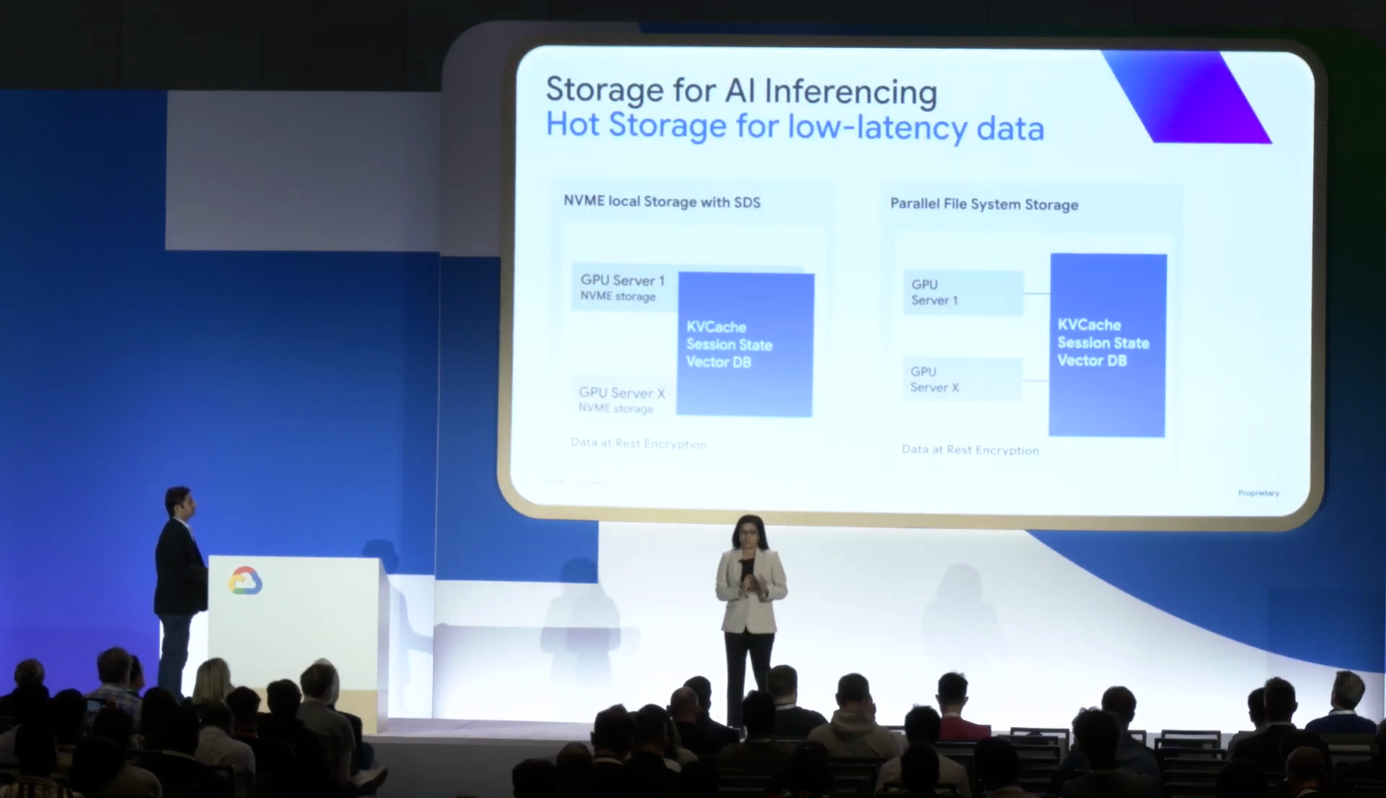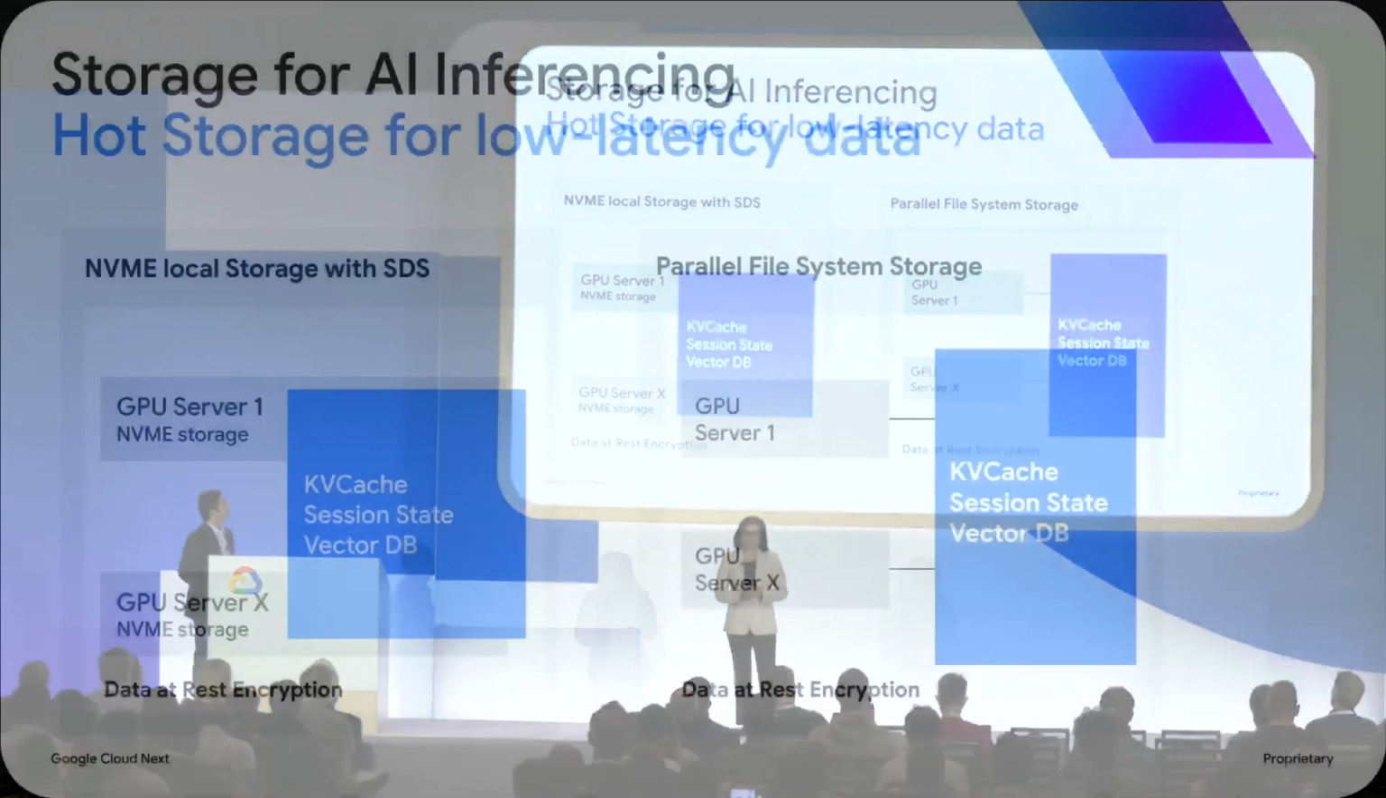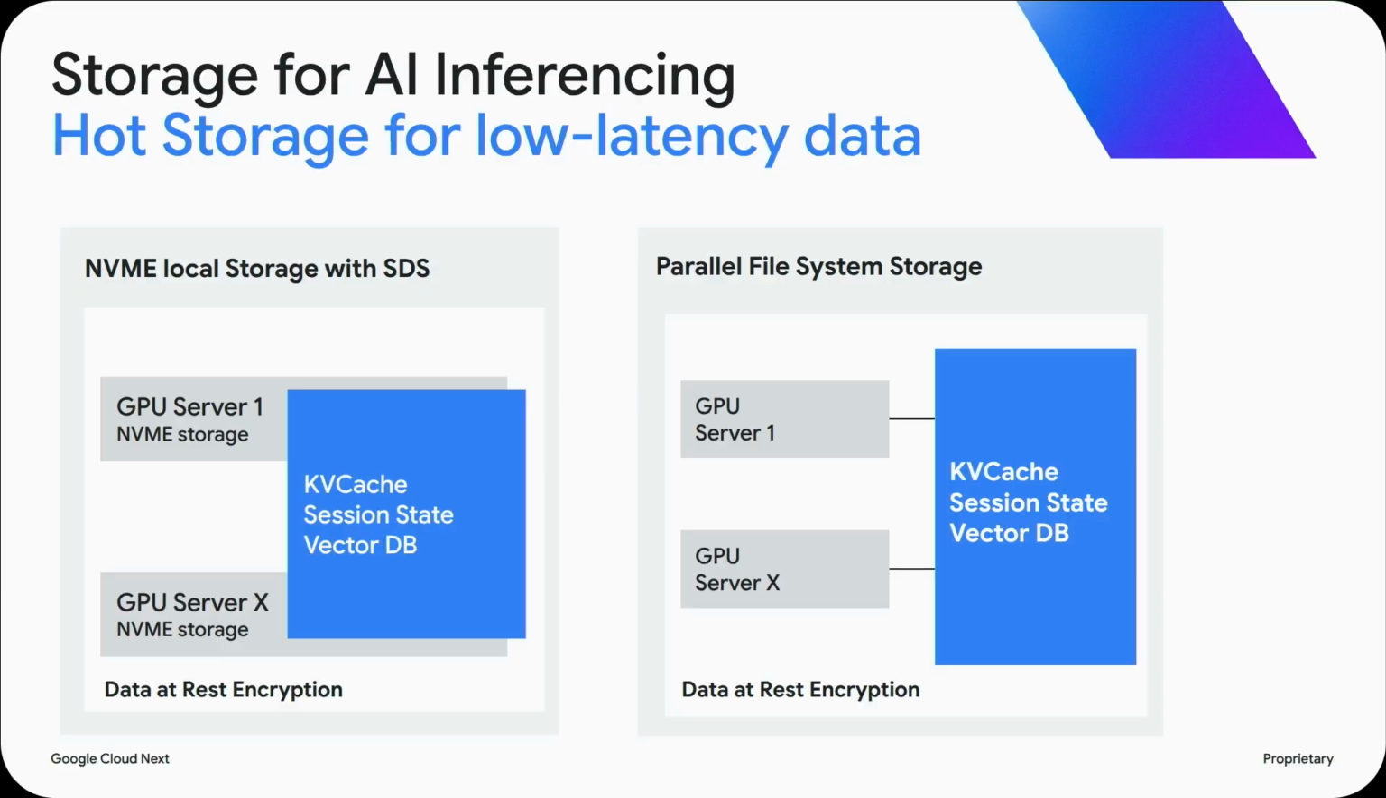We talked about the compute side, but inference is more than compute. The next thing is storage. So again, state-of-the-art infrastructure for storage. Talk about hot storage for the low latency data. We have the NVMe disk for use with KV cache and vector databases, and the protocol is the parallel file system storage. We are trying to introduce both of these this year into GDC.